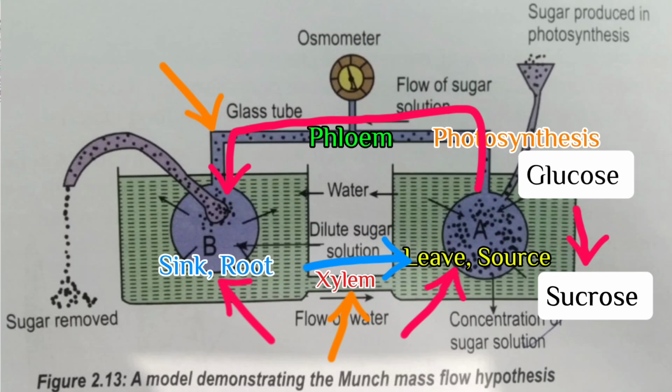The xylem transports water from the soil to the aerial parts of the plant, where the water is used in photosynthesis. Photosynthesis produces glucose, the glucose is converted into sucrose, and the sucrose is transported by phloem to the root to be utilized as food. Then the root absorbs water from the soil, and the water is transported by xylem to the aerial parts of the plant.